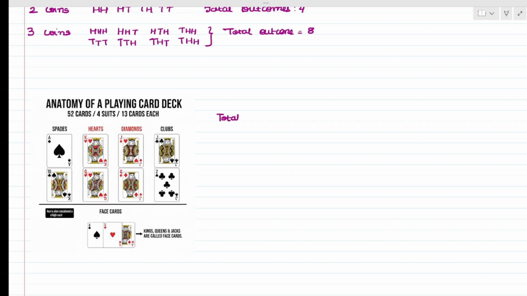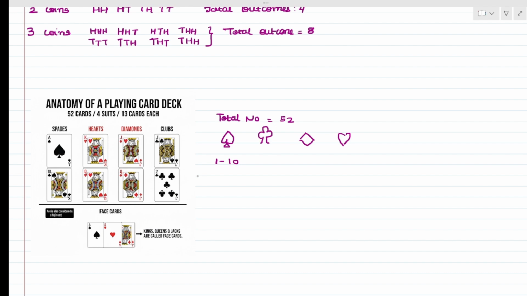The total number of cards are 52, in which you can see clearly over here there are 4 shapes. Which shapes? We are having club, spade, that means this is my spade, club, diamond, and hearts. Okay. So we are having the cards from number 1 to 10 and 3 face cards.